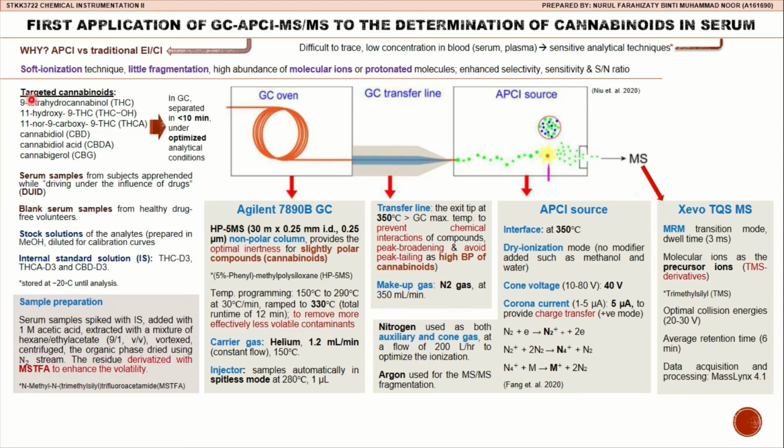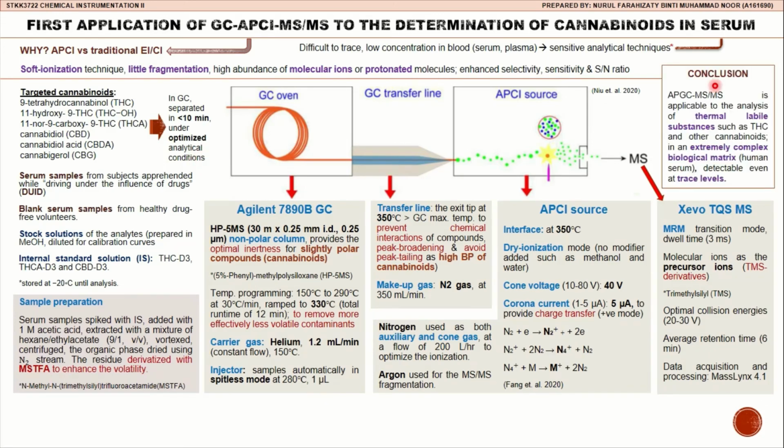All the targeted cannabinoids are separated in GC in less than 10 minutes under optimized analytical conditions. In conclusion, atmospheric pressure gas chromatography tandem mass spectrometry is applicable to the analysis of thermally labile substances such as THC and other cannabinoids in an extremely complex biological matrix such as human serum, and they are detectable even at trace levels.